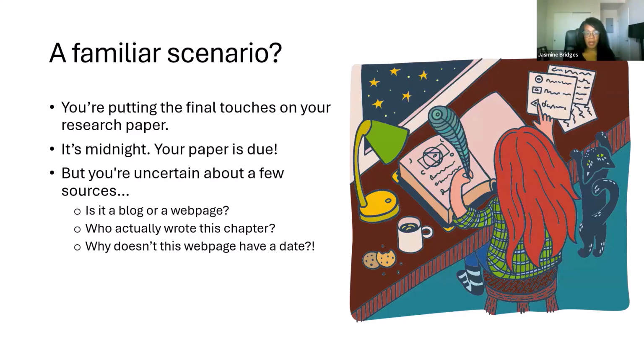But now we're at the part of the writing process where we're putting together our reference list, and we're not sure how to do that because we don't know what sources we're even looking at. Is the thing in front of us a blog? Is it a web page? Who wrote the chapter? Why doesn't it have a date? Questions abound. So let's see what to do when we're in this scenario. Next slide, please.